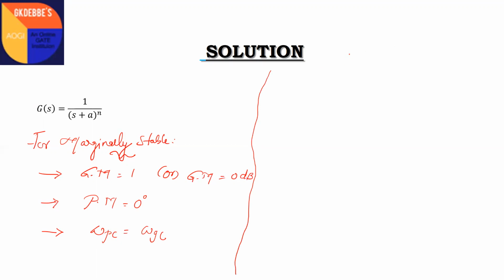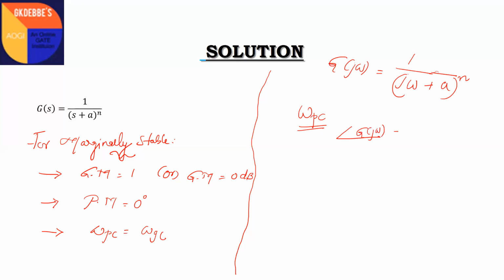But to find the gain margin, first substitute s = jω in the open loop transfer function. We'll get 1 / (jω + a)^n. First, we have to find the phase crossover frequency. What is the phase crossover frequency? It is found by equating the angle of the open loop transfer function to -180 degrees and solving for ω. That ω itself we call ω_pc, the phase crossover frequency.